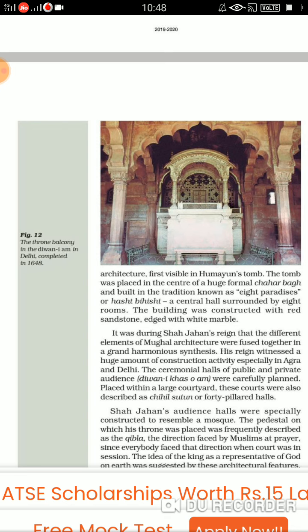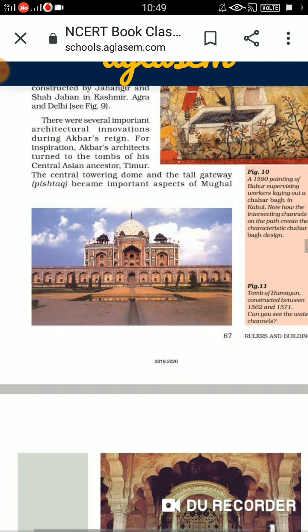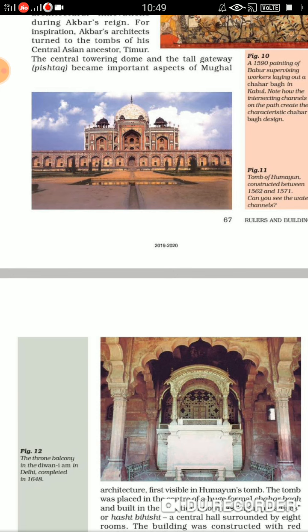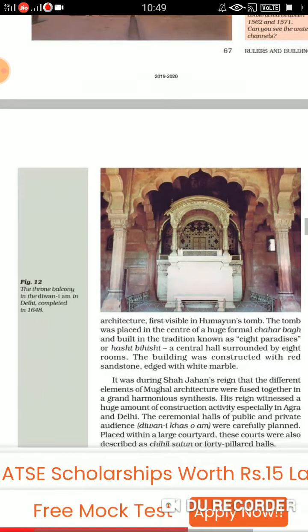It was built in the tradition known as 8 paradises or hasht bihisht. What does it mean? It means a central hall which is surrounded by 8 rooms. So this was the tradition followed at that time. Fine. So it is having 8 rooms, a central hall which is surrounded by 8 rooms. The building was constructed with red sandstone edged with white marble. You can just see red sandstone with the white marble on the top.